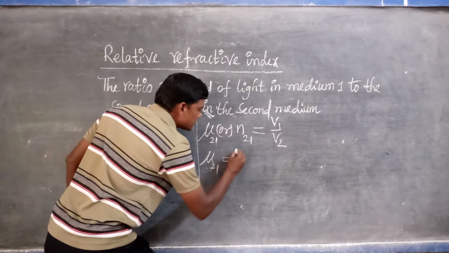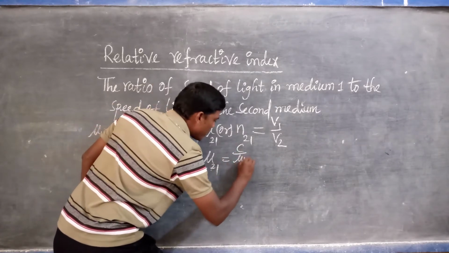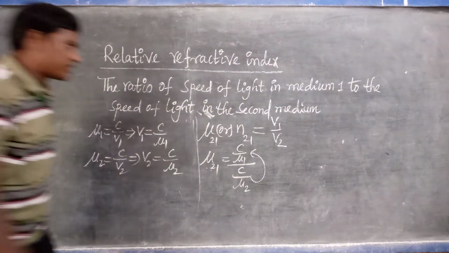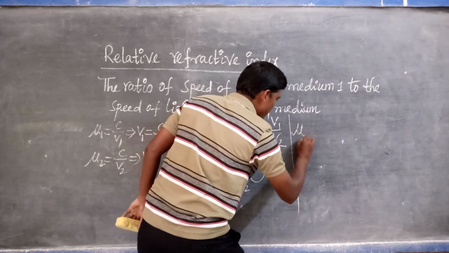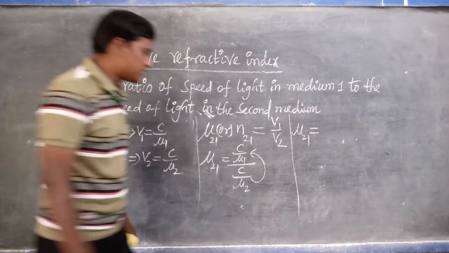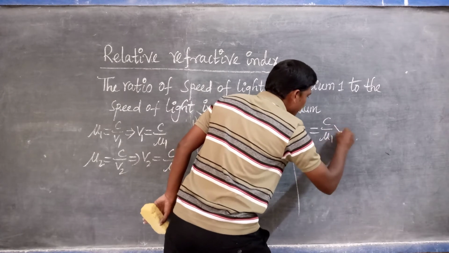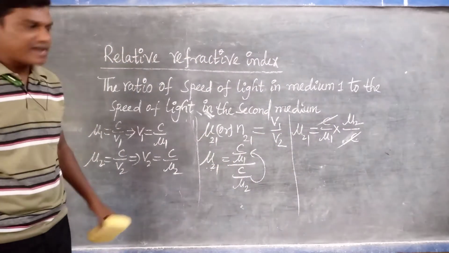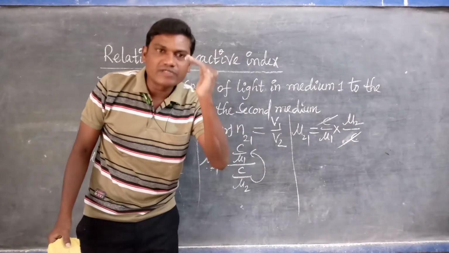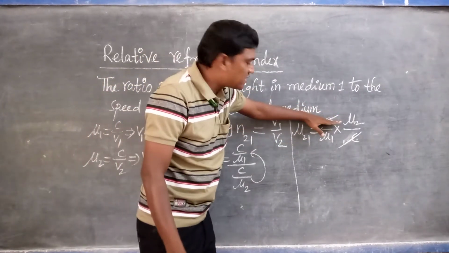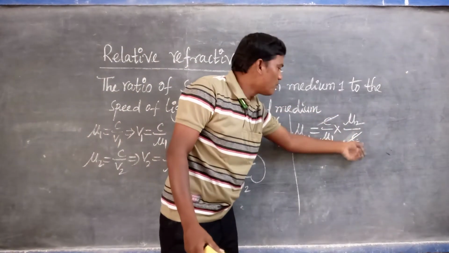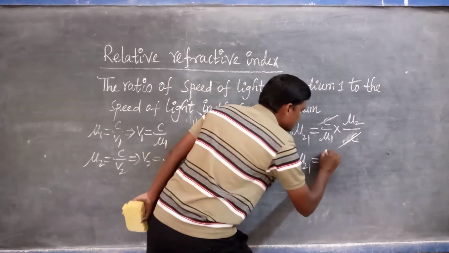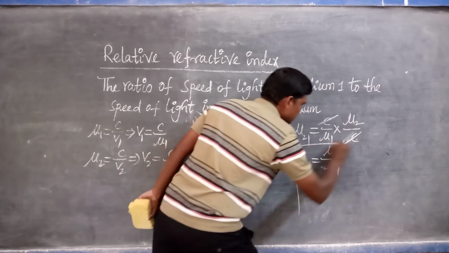That's why mu of 2 1 is equal to C by mu1 upon C by mu2. C by mu2 we can bring to the numerator side. Mu of 2 1 or n of 2 1 is equal to C by mu1 into mu2 by C. C gets cancelled because C represents the speed of light in air or vacuum, which is 3 into 10 power 8 in both. Both get cancelled. What is the remaining term? Mu of 2 1 is equal to mu2 upon mu1.